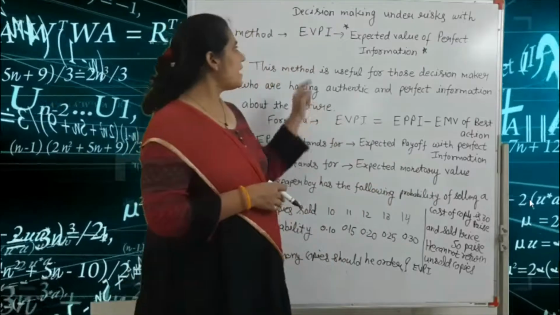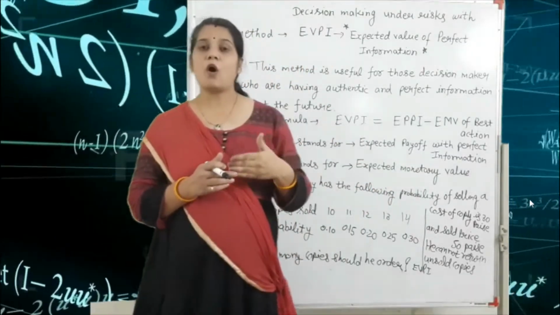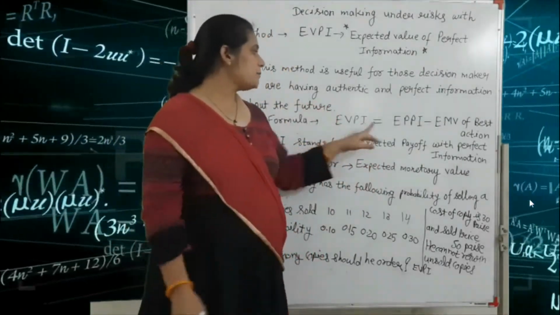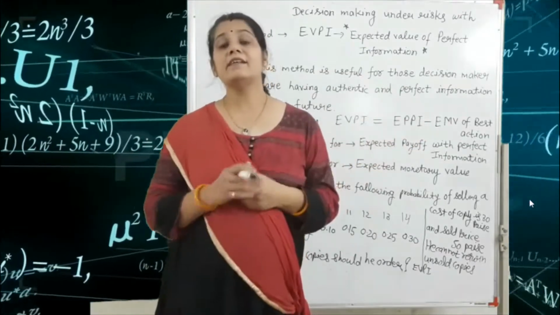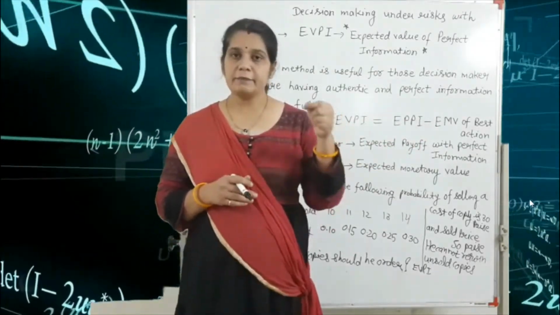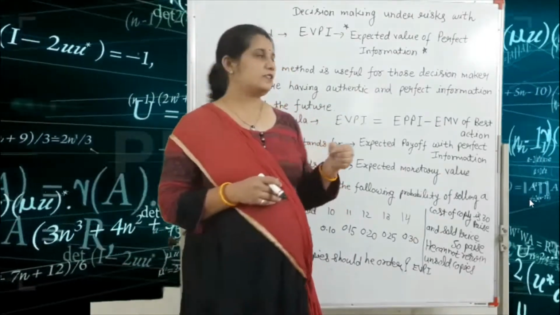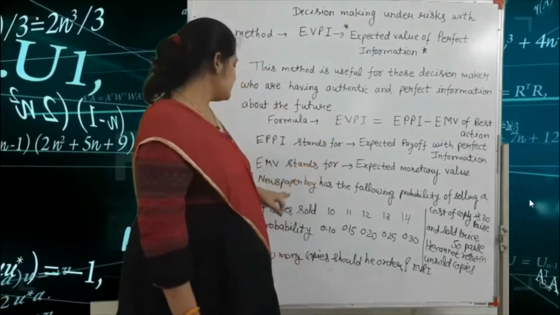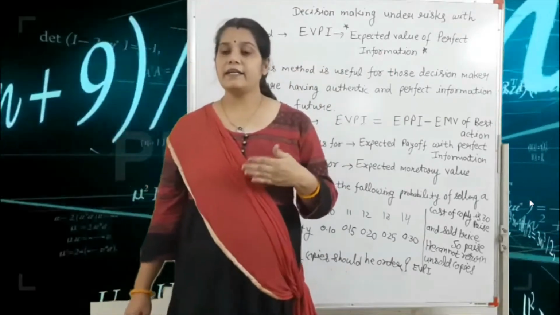So first we find the EPPI, after that we find the EMV, and EPPI minus EMV is equal to EVPI.